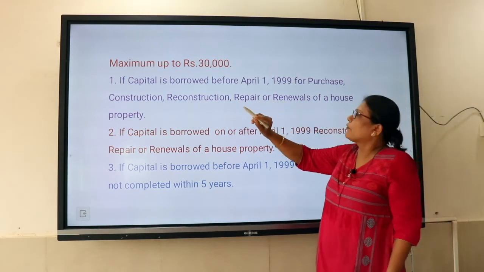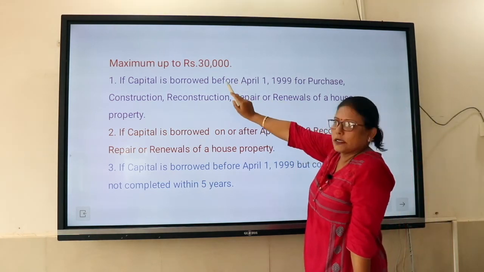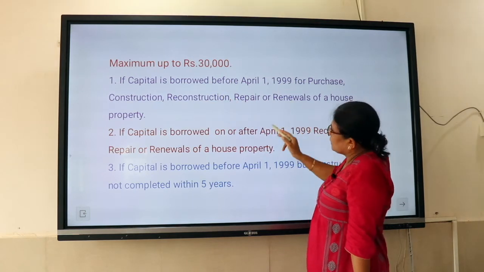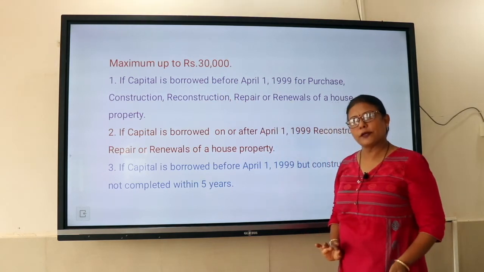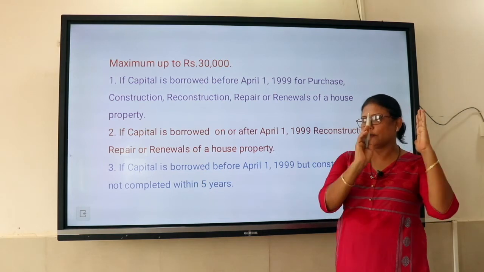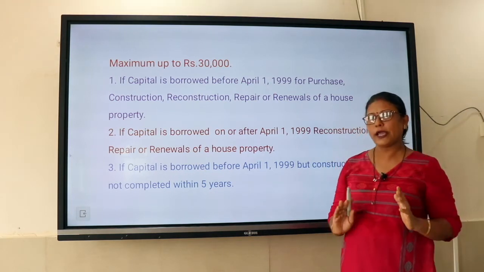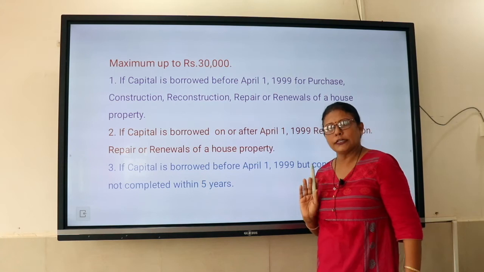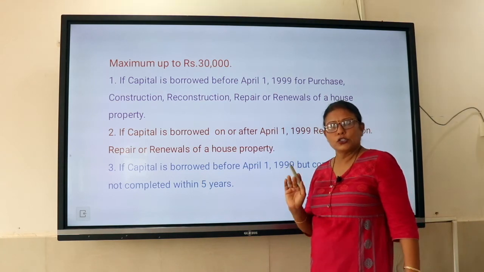Okay, so the limit will be a maximum of rupees 30,000 if these conditions are satisfied. So we have to think of whether the deduction will be for 2 lakhs or whether the deduction is for 30,000. Clear? So this is there.